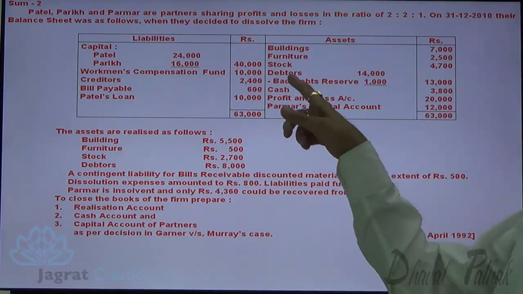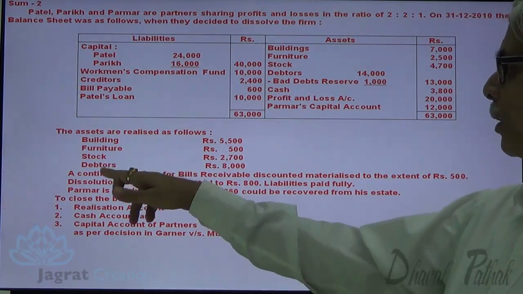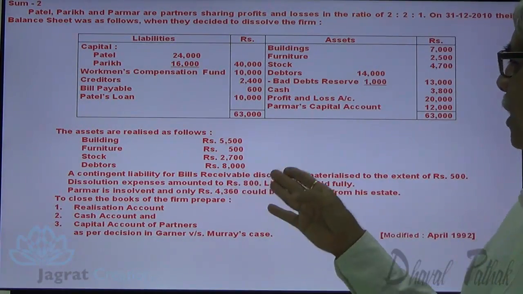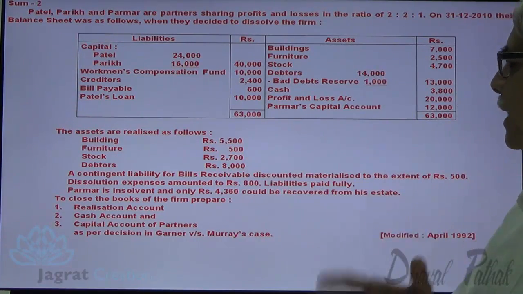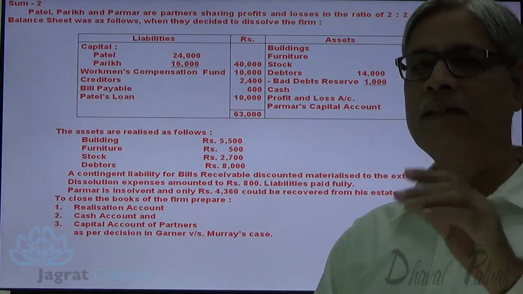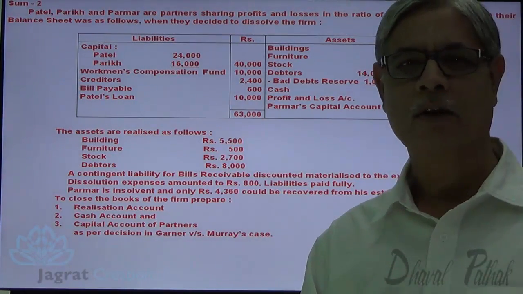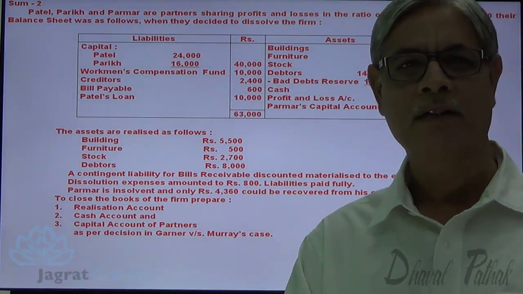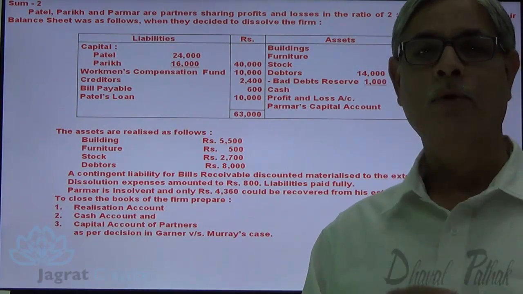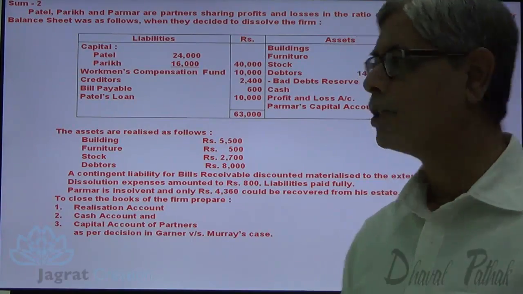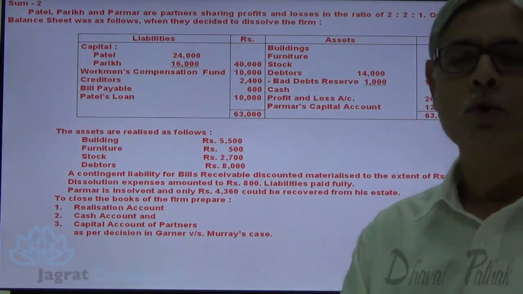See, here the debtors are 14,000, amount realized for the debtors is 8,000. So there is 14,000 minus 8,000, 6,000. There is a reserve against that, 1,000, so 5,000 is the loss. Here also the amount is not recovered. Now this amount not recovered is known as business loss. That will be distributed in the ratio of profit sharing 2:2:1.